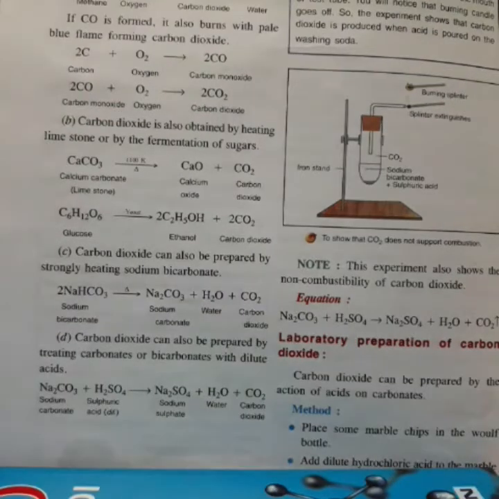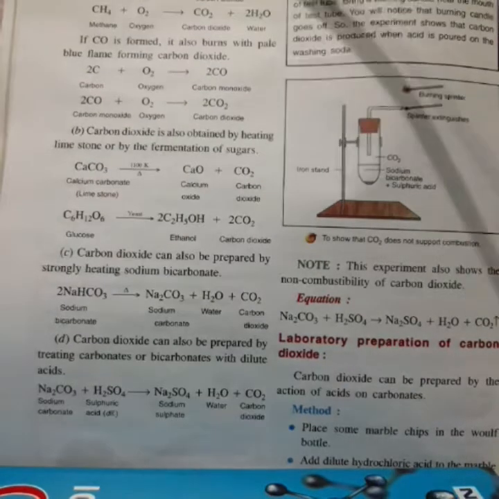Now we will study how to prepare carbon dioxide. Carbon dioxide can be prepared by different methods. First we will study general methods of preparation of carbon dioxide and later the lab preparation. So first, start with general methods. Method number 1: carbon dioxide can be prepared by complete combustion of carbon, hydrocarbons and any carbon compounds.